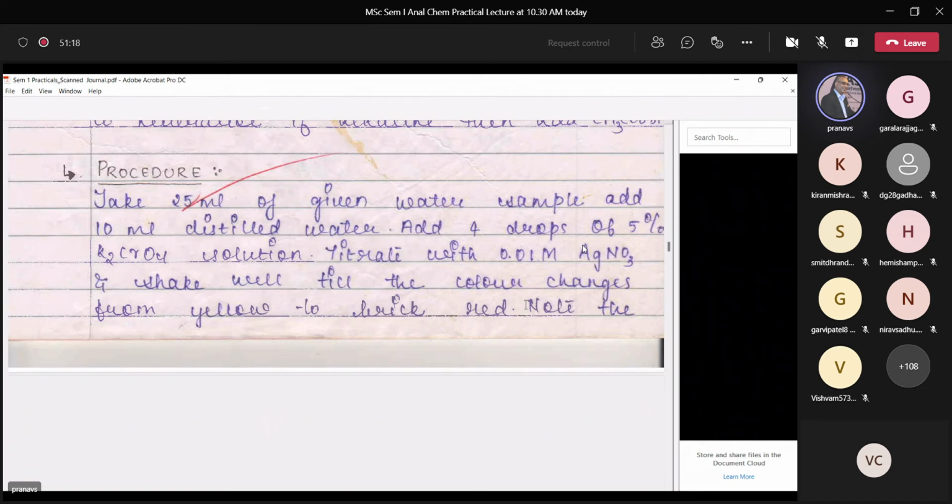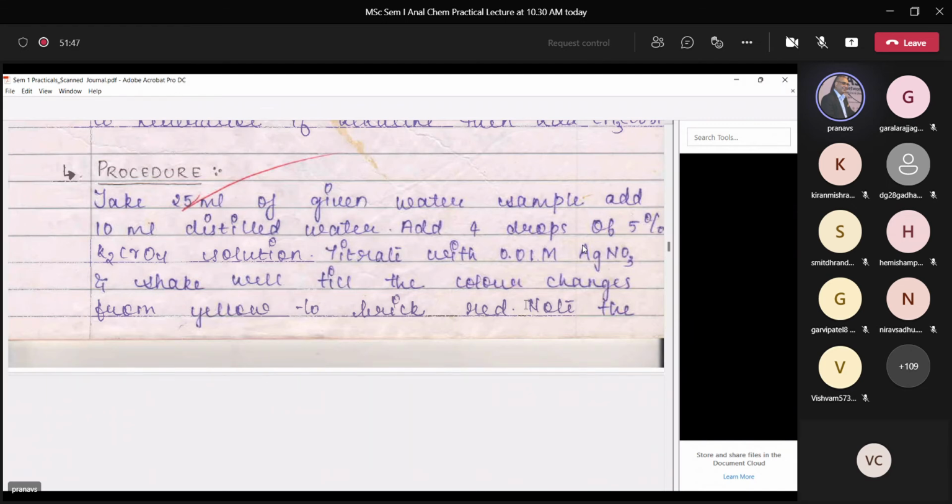So the silver will come in contact with chloride ions as well as chromate ions. The moment it reacts with chromate ions, it gives you brick red color. And we know that brick red color is the end point.